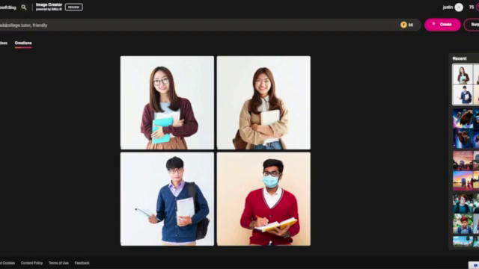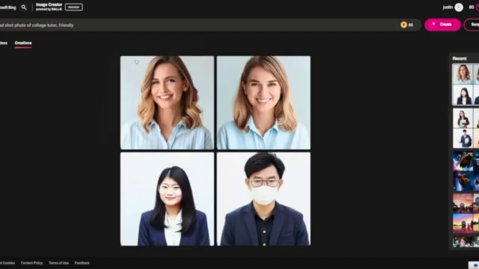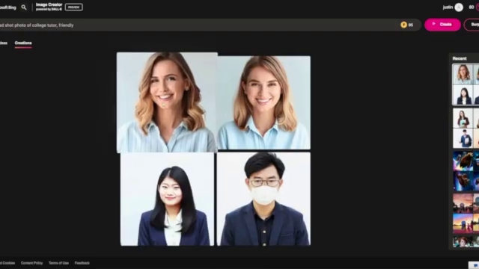It definitely looks AI. So I'm going to ask for a headshot, because I don't want their body in the image. I want to use this on D-ID later and animate their face. I want a photo of a college tutor, and again I want them to be friendly. So let's see again what it comes up with. I'm just refining my prompts here. I'm giving very bad prompts. I'm not using the Slater model. I'm not asking it for anything more than the very basics.